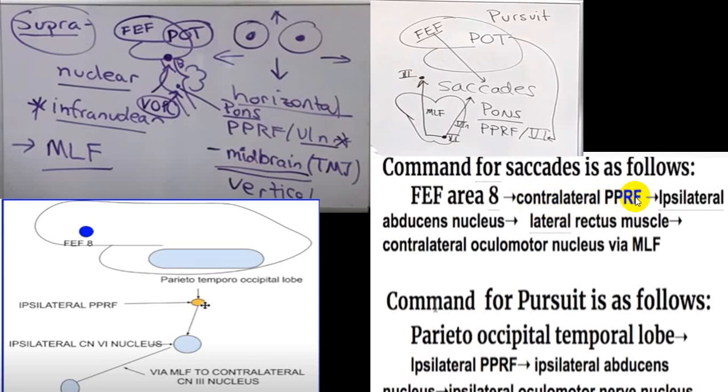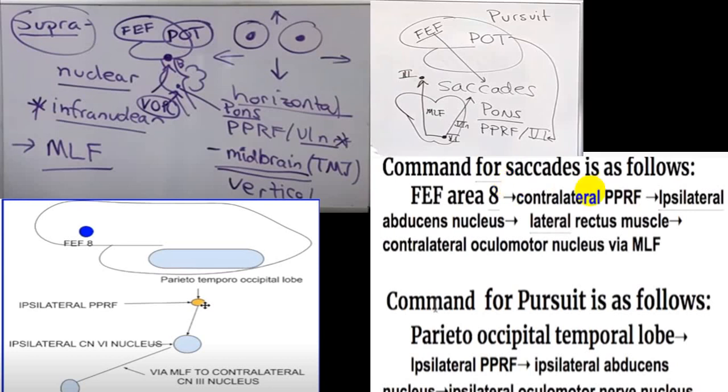After crossing, from the PPRF it will supply ipsilateral abduction, with two groups of fibers. One goes to the lateral rectus, which makes the ipsilateral eyeball move laterally, and from there fibers cross to the opposite side in the medial longitudinal fascicle and supply the third cranial nerve nucleus, the oculomotor nucleus, and via the oculomotor nucleus supply the medial rectus, giving rise to medial movement of the eyeball.